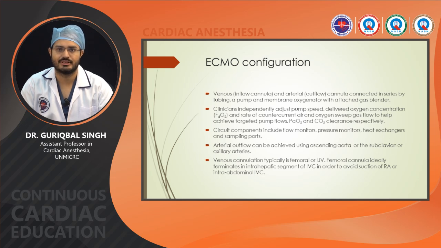So, what is the ECMO configuration? The venous, which is the inflow cannula, and arterial, which is the outflow cannula, are connected in series by tubing, a pump, and a membrane oxygenator with a gas blender. So, clinicians will adjust pump speed, delivered oxygen concentration, and rate of air and oxygen sweep gas flow to help achieve targeted pump flows, PaO2 and CO2 clearance respectively. Circuit components will include flow monitors, pressure monitors, heat exchanger and sampling port. Arterial outflow can be achieved using the ascending aorta or subclavian or axillary artery, while venous cannulation is typically femoral or internal jugular vein.